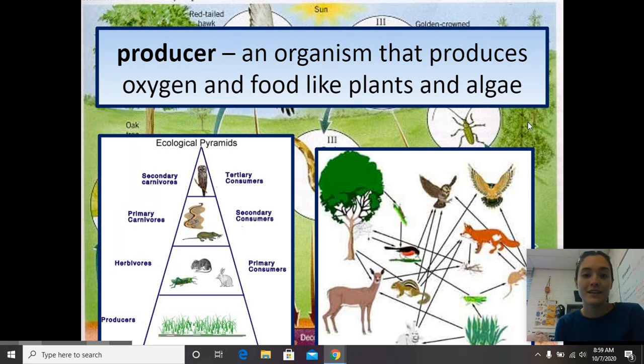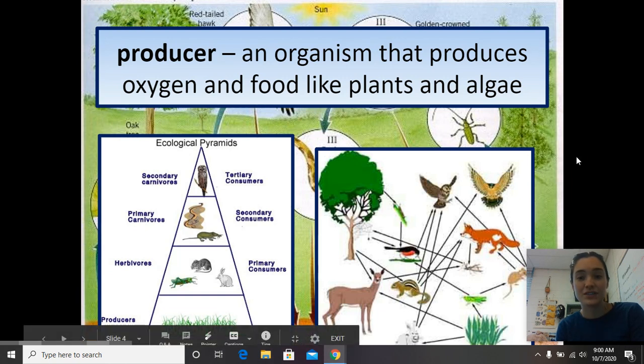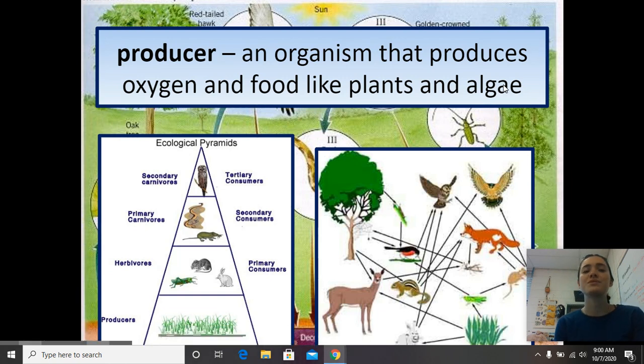So we breathe in that oxygen that the trees make. And we've got algae, and little bugs and little tadpoles eat this algae. So a producer is producing something for a food web or for a food chain and for the ecosystem.